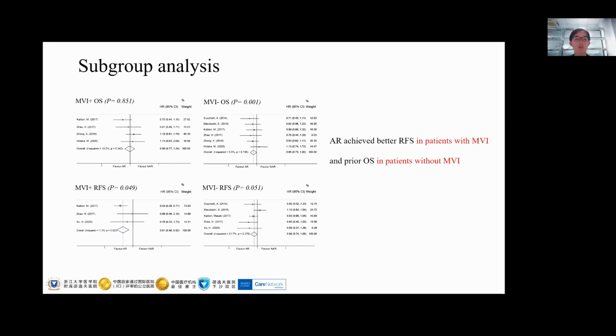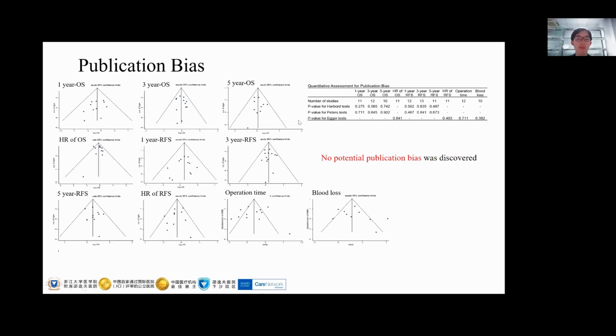However, if the standard of significance is increased from 0.05 to 0.1, the priority of AR is significant both in overall and recurrence-free survival here. To the best of our knowledge, this is the first meta-analysis that reported the benefits of AR both in patients with and without MVI.